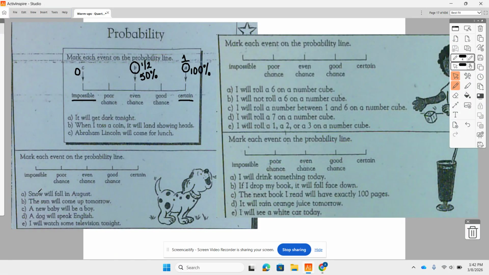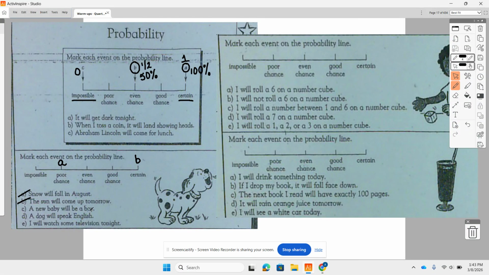All right, let's try this one together, and then maybe have some time to think about the others and see if you know where the events will go. Snow will fall in August. Well, in certain locations that can happen, but we'll say here in North Carolina, that's a pretty poor chance. So we're going to put that there for A. The sun will come up tomorrow. That's a certain chance. Even if it's cloudy, the sun is still in the sky.